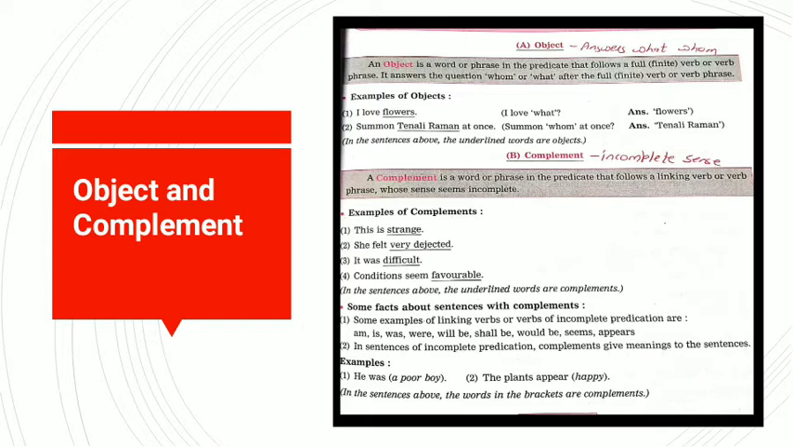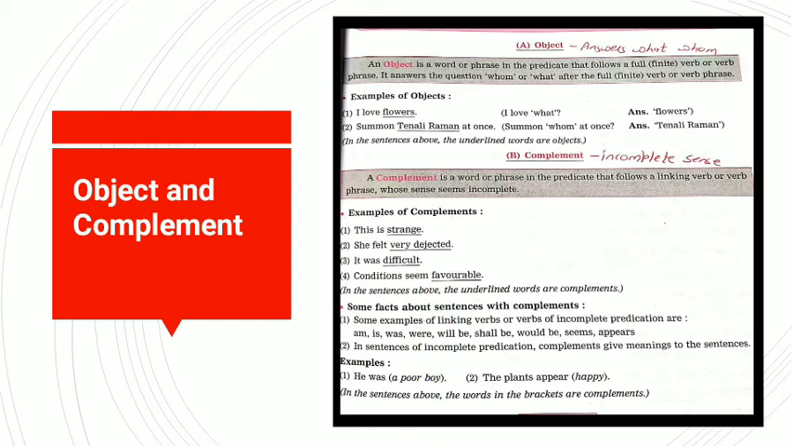Now what do we understand by this meaning? Now students, in a sentence we have two parts. We have the subject and we have the predicate. The predicate tells more about the subject. If we look at the given examples: I love flowers. Summon Tenali Raman at once.